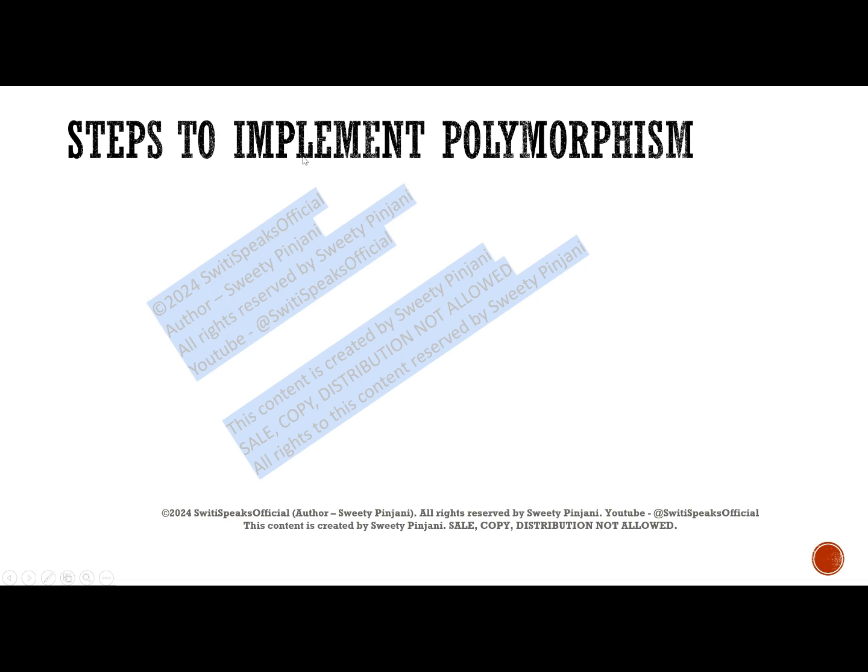Let us understand the step-by-step method to implement polymorphism. First, you need to create a base class with virtual method. Then create child classes. You can create any number of child classes you want which will extend the base class. And if required, you can create other child classes which are extending your child classes.